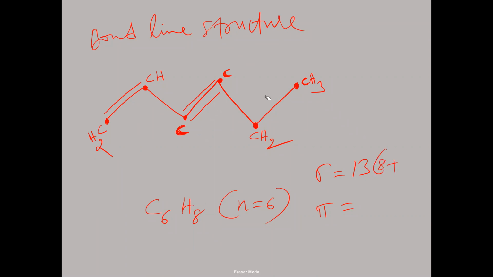Plus how many sigma bonds between the carbon atoms? 1, 2, 3, 4, 5. 8 plus 5, 13 sigma bonds. Now pi bonds, how many? 1, 2, 3. So 3 pi bonds here. In a triple bond, 2 pi bonds are there. In a double bond, 1 pi bond is there. In this way, we have to calculate the number of sigma and pi bonds in the given structure.